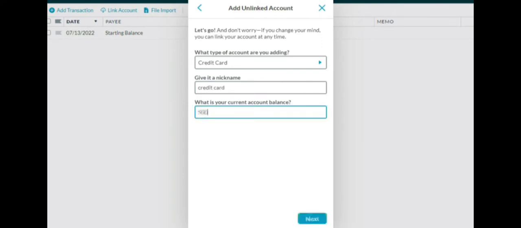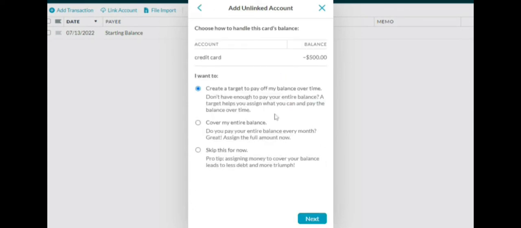Let's say, for example, they owe $500 on this credit card, right? You're going to add it in. It's going to tell you, hey, do you want to just pay this month off because you already have $1,500? No, because most people have bills to pay, so they're not going to be able to pay the whole credit card off, even though you should, but most people don't. In this situation, we can't.